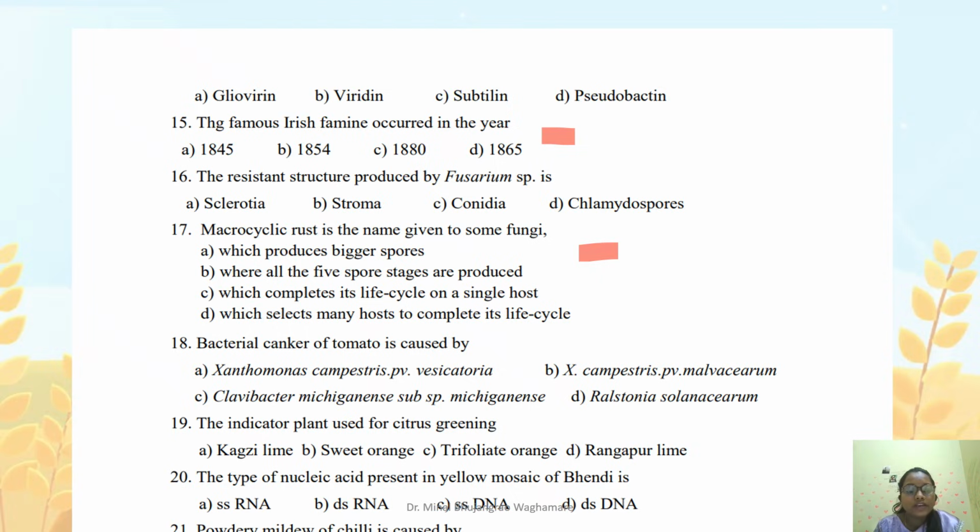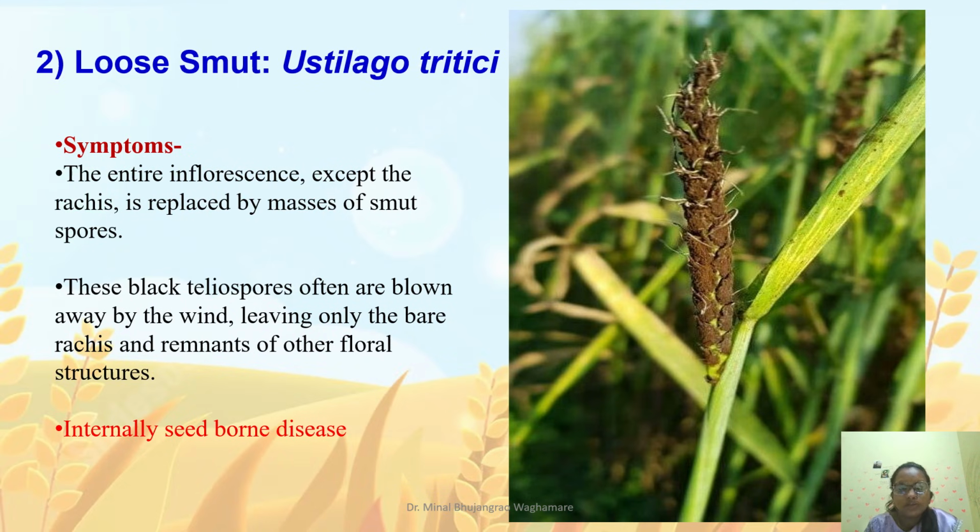And here is question number 117. Macrocyclic rust is the name given to some fungi. So the answer is B, where all 5 stages are produced.